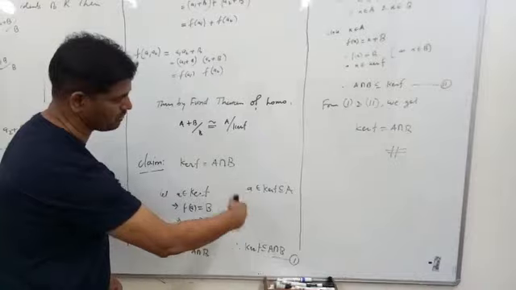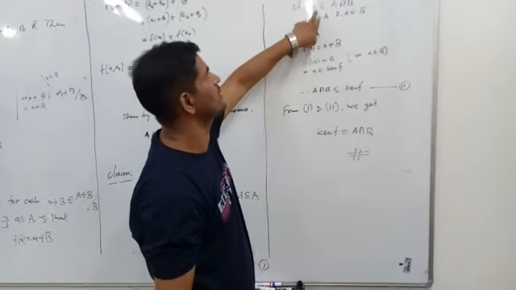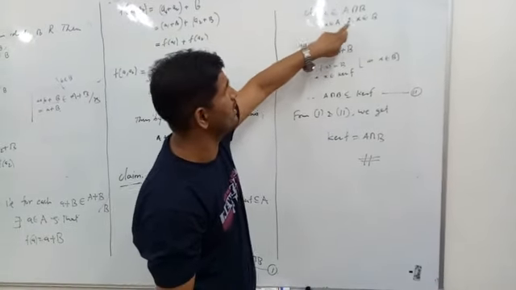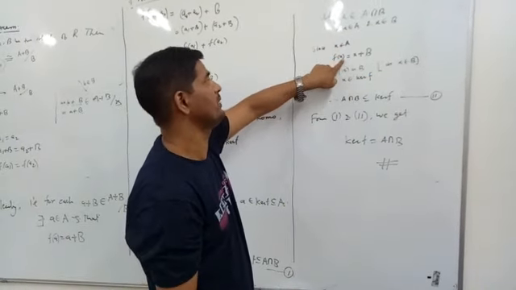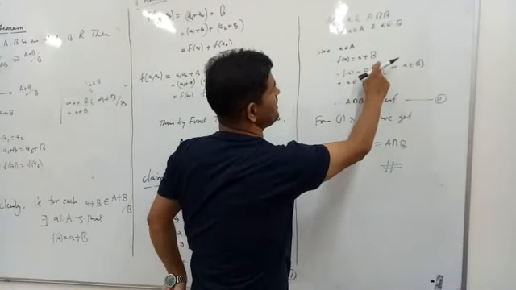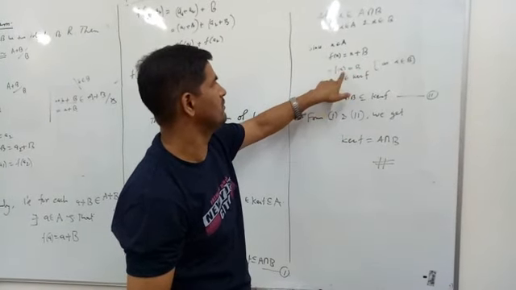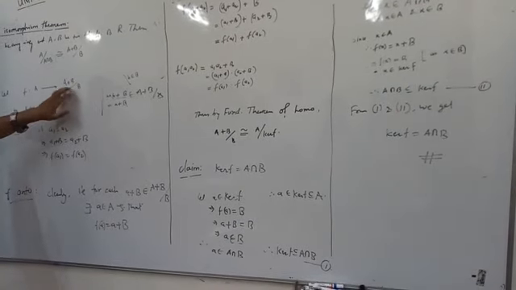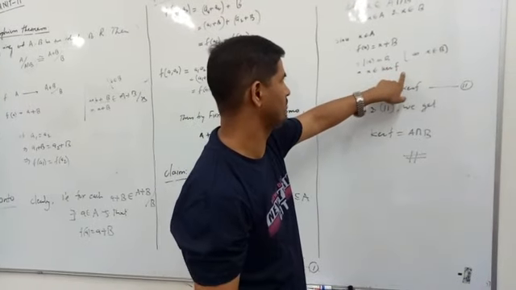Now we will show the reverse containment, that is, A intersection B contained in kernel f. So we take a member x in A intersection B, and by definition x is in A and x is in B. Since x is in A, we can apply f of x equals x plus B, and since also x is in B, x plus B is again B, so f of x equals B. Since f of x equals B and B is the identity of this quotient ring, therefore x is in kernel f.